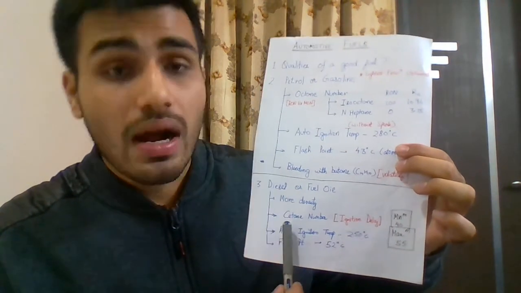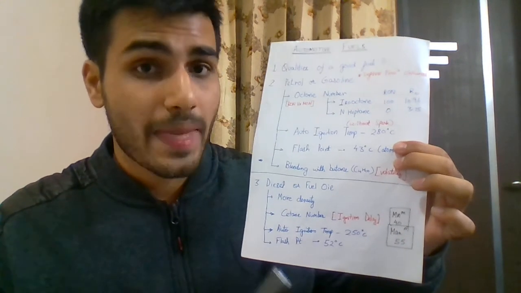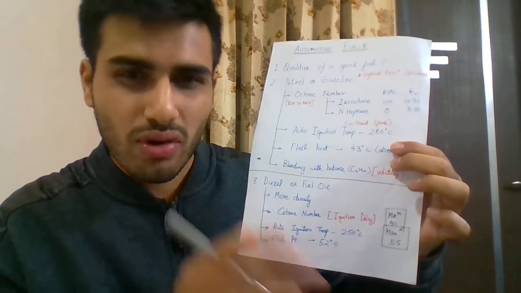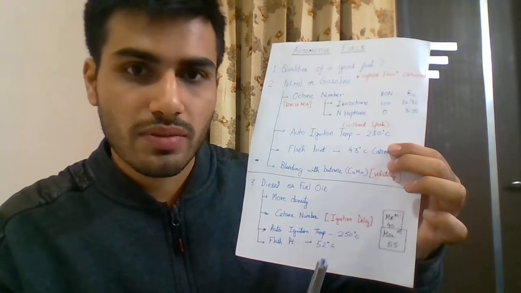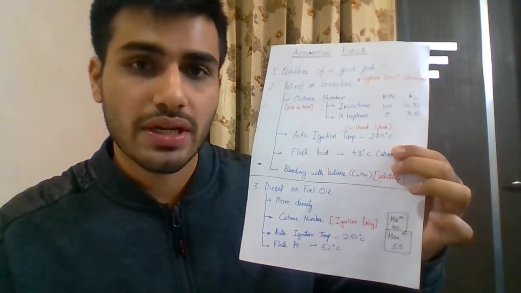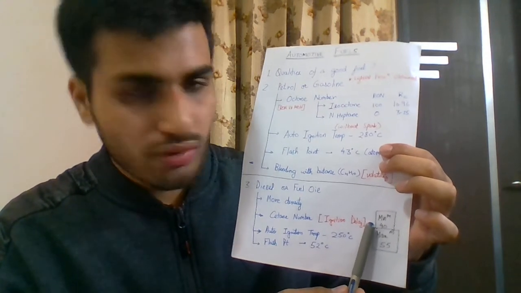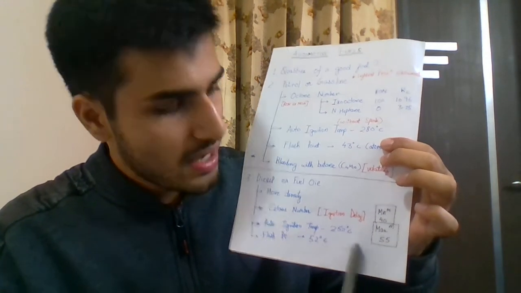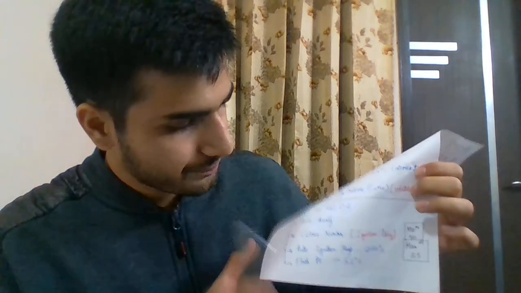What that means is, the higher the cetane rating, the lesser will be the ignition delay, which is beneficial in case of a CI engine, as we want less and less ignition delay, so that there is no fuel accumulation and the combustion can take place in a controlled manner. So this is for the normal quality diesel, and this is for the high speed diesel, and this permits the diesel engines to go at higher RPMs.